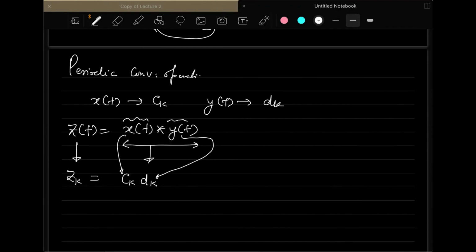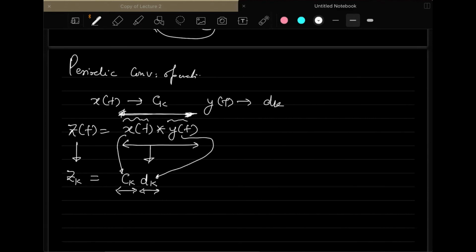The operation that you normally perform in the time domain is very complex. If you have solved exercises on convolution in the time domain, you already know that it is very difficult, as you have to flip the signal, then shift it, and see for each range where these signals are. So that is a difficult thing to do. An alternate way of doing the same thing is to transform into the frequency domain, and then simply multiply the coefficients that you get for xt and yt.